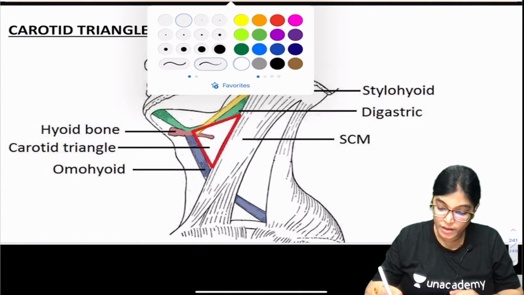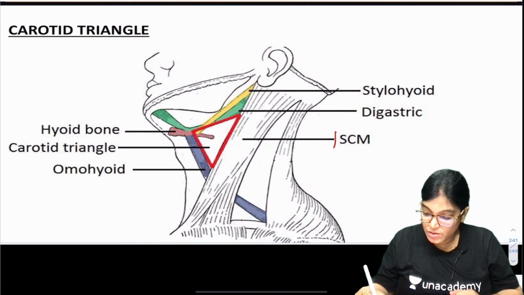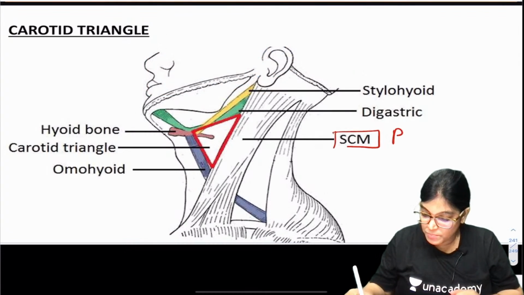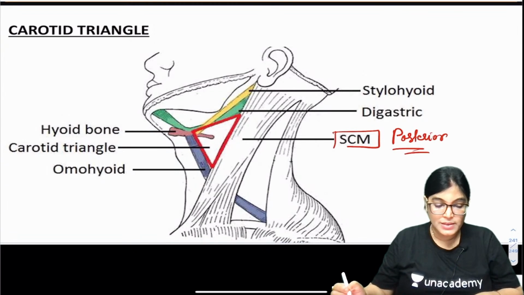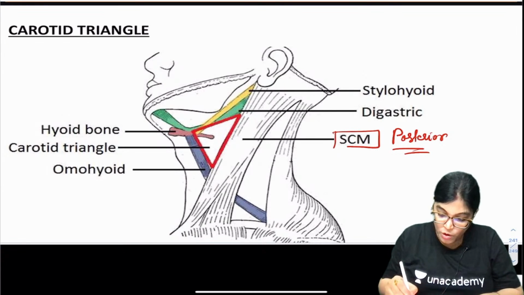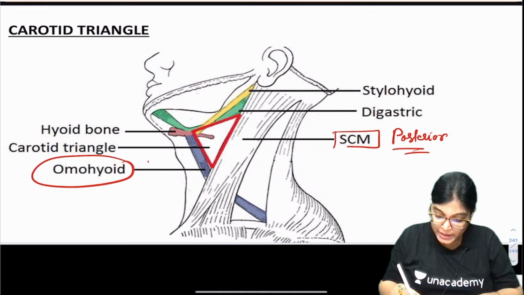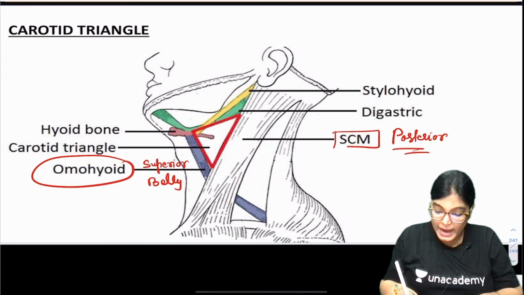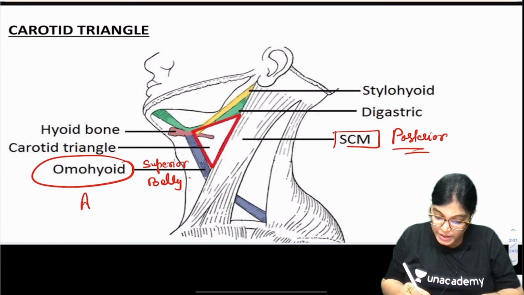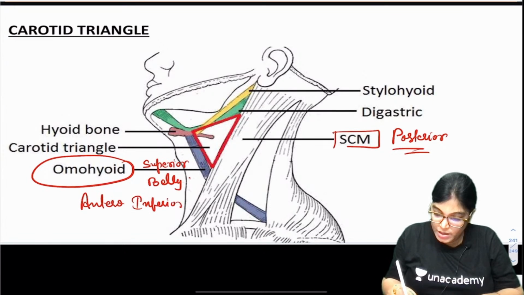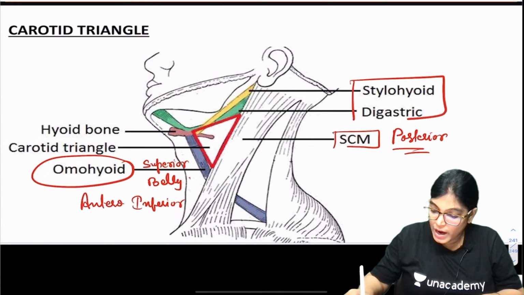Here the sternocleidomastoid muscle is forming the posterior boundary for the carotid triangle, as you can see in the diagram itself. Can you see the omohyoid? To be more specific, it is the superior belly of omohyoid, and it is forming the antero-inferior border. 2 other muscles are there, stylohyoid and digastric.